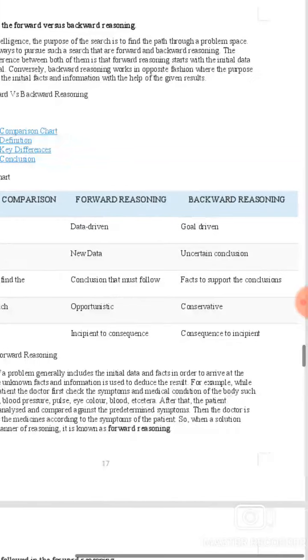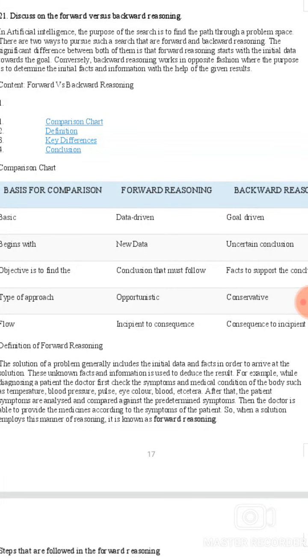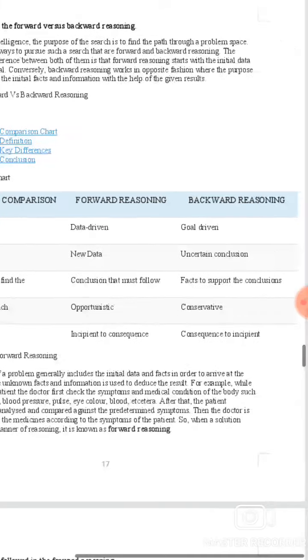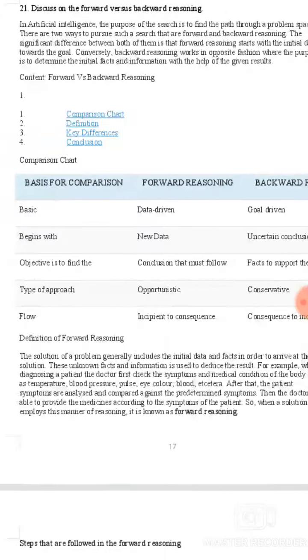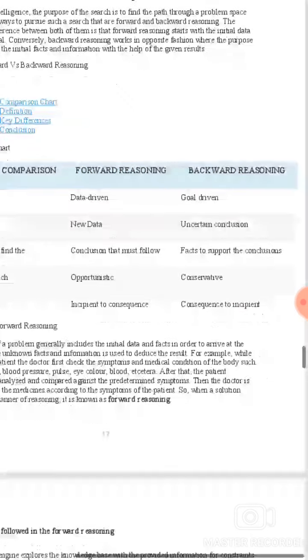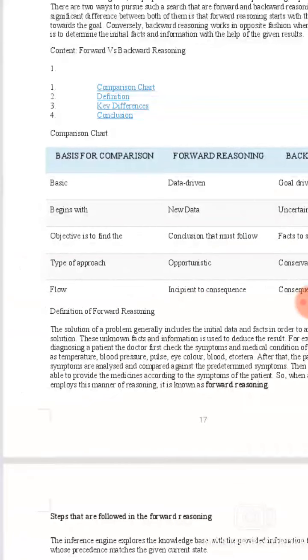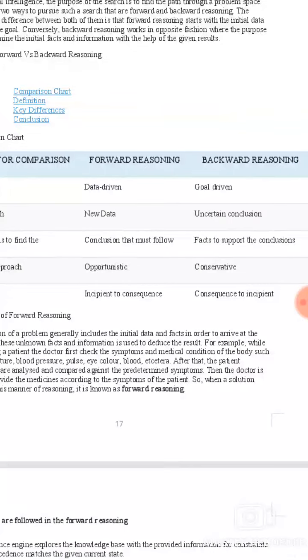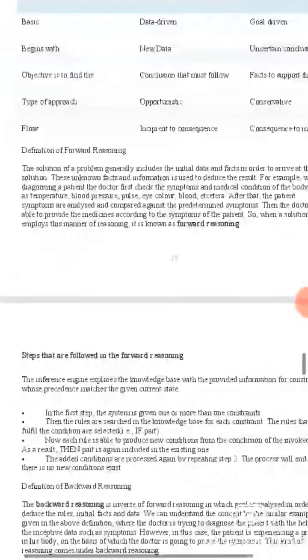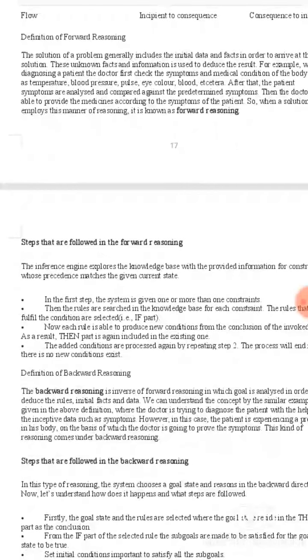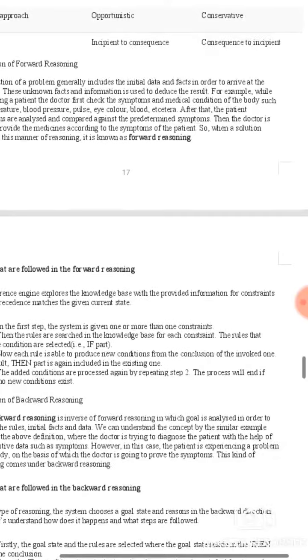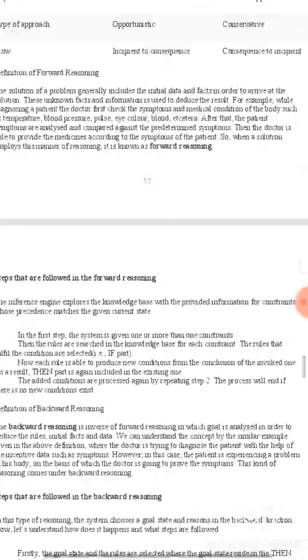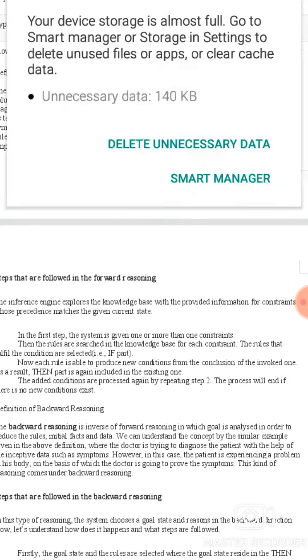Begins with new data, uncertain conclusion. Objective is to find the conclusion that must follow, facts to support the conclusion. Types of approach: opportunistic, conservative, flow, incipient to consequence to incipient. Definition of forward reasoning: the solution of a problem generally includes the initial data and facts in order to arrive at the solution. These unknown facts and information